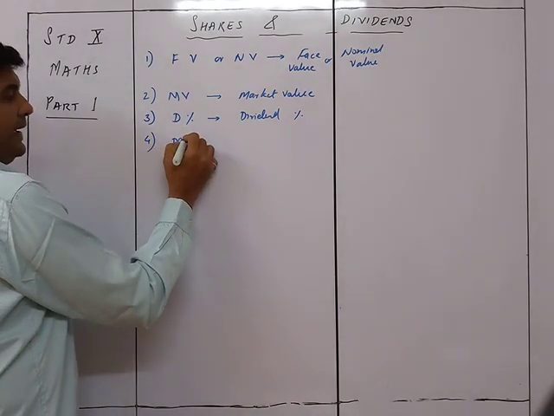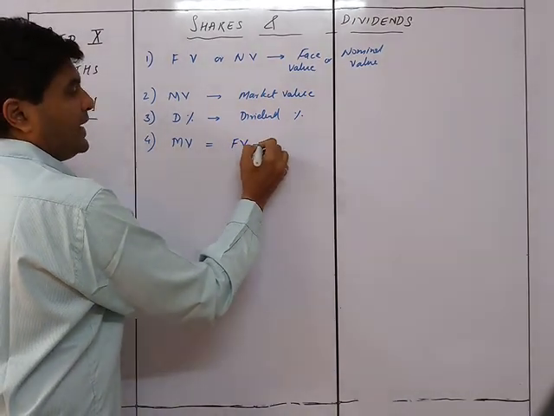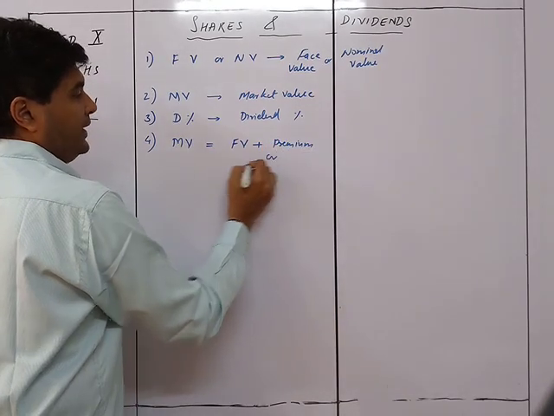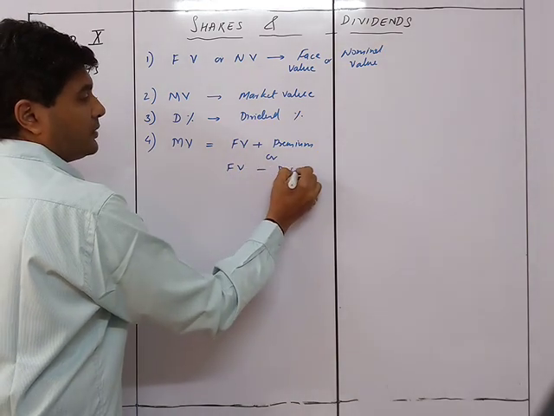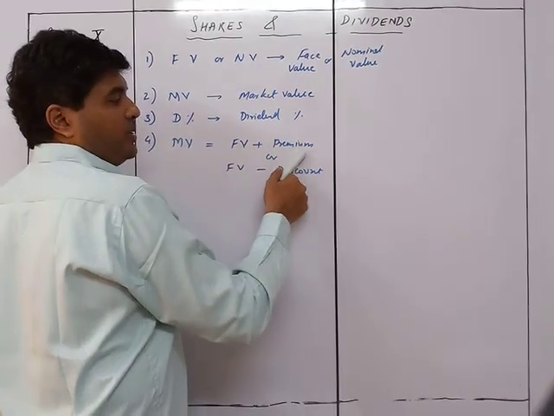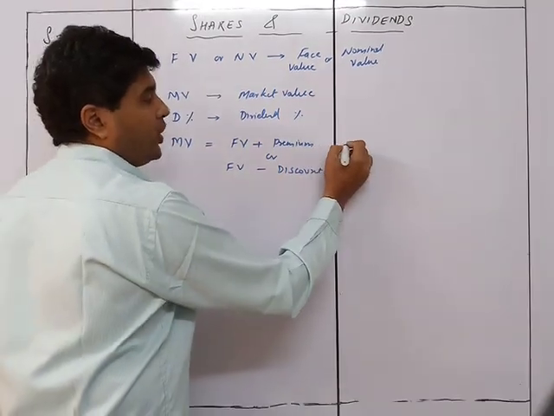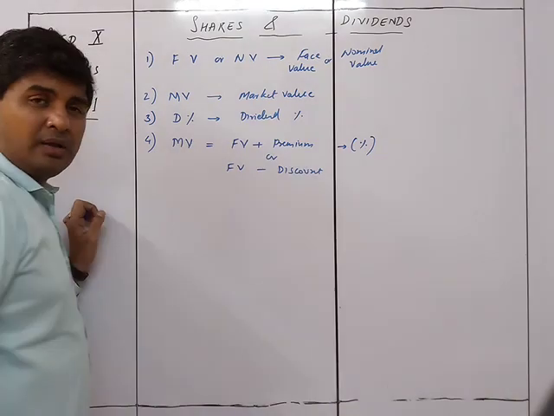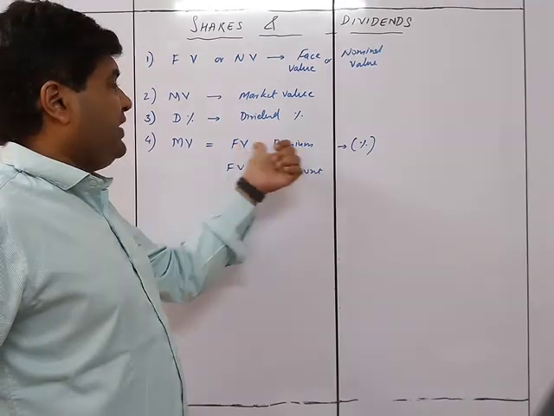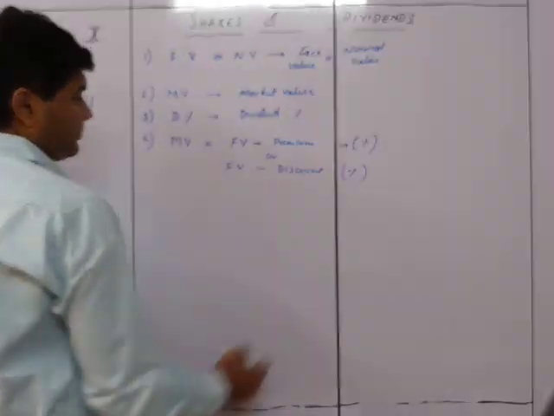First one is MV is equal to FV plus premium or FV minus discount. If it is sold at a price higher than the FV, it will be premium. If it is less than FV, it will be discount. This could also be in percentage. Premium can be given in percentage also. So 10% premium is 10% of FV plus FV, so that would be in percentage also.